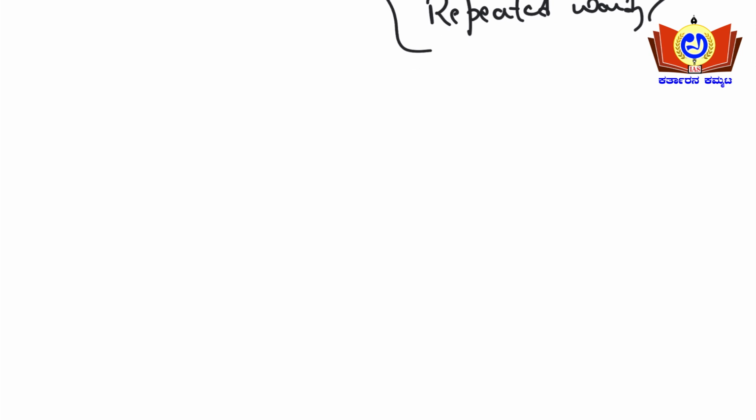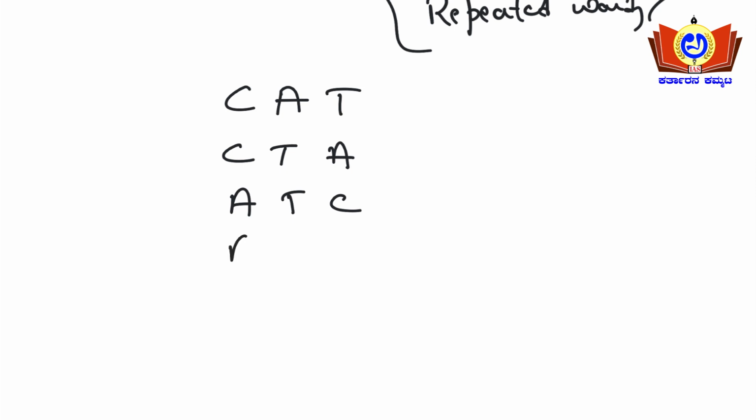The word CAT can be arranged like this: CAT, or CTA, or ATC, or ACT, or TAC, and TCA.